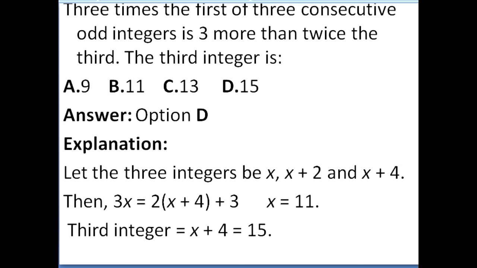Then you substitute: 3x is equal to 2 into x plus 4, plus 3. 3x, which is equal to 11, is given. The third integer you have to see, you can find it. The answer is 15.